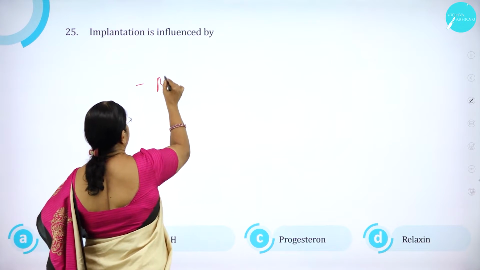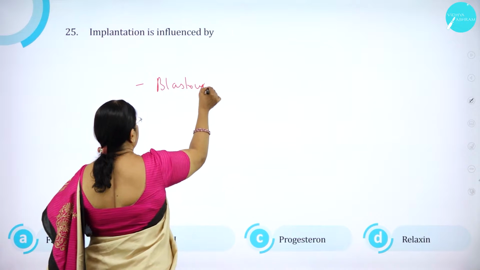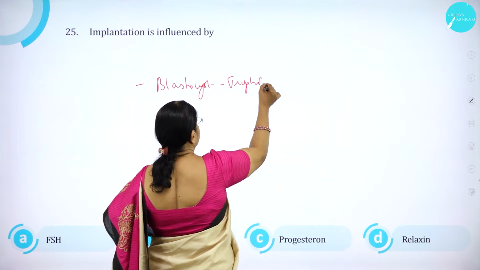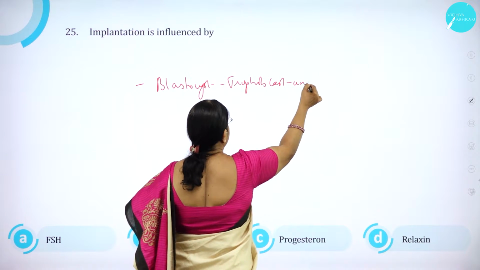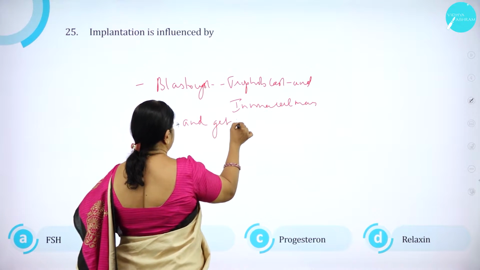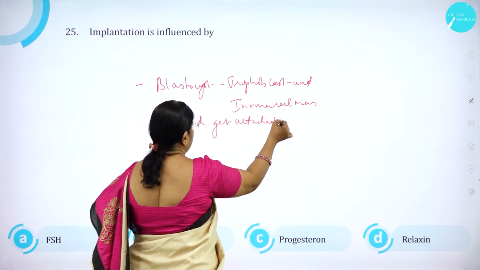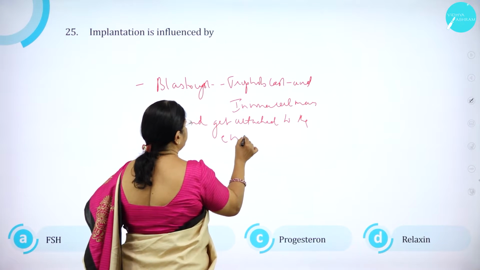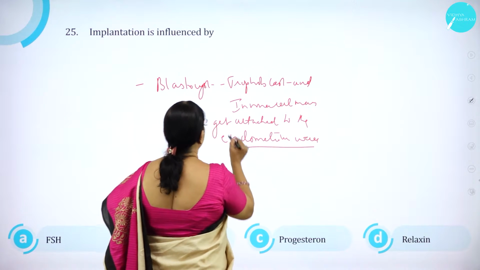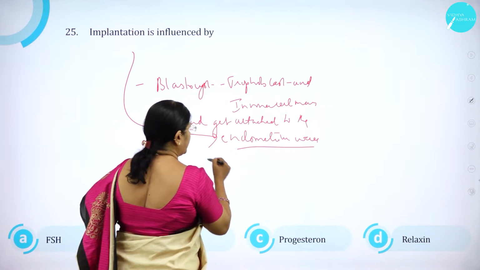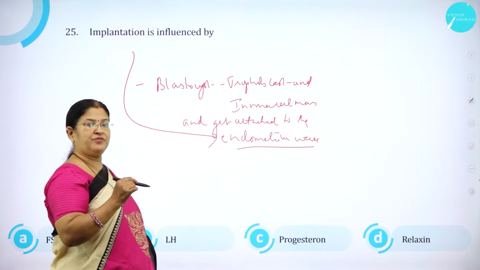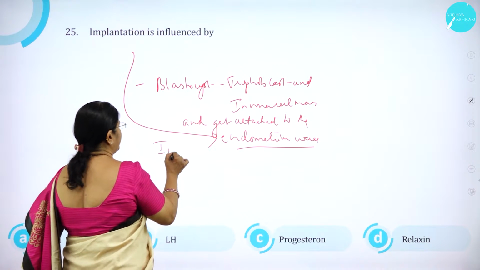So the blastocyst will get transformed into what? Trophoblast and inner cell mass, and get attached to the endometrium wall. And this process of attachment of the blastocyst to the endometrium wall of the uterus is called what? Implantation.